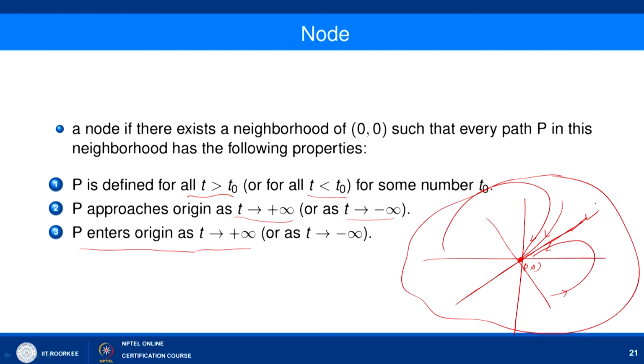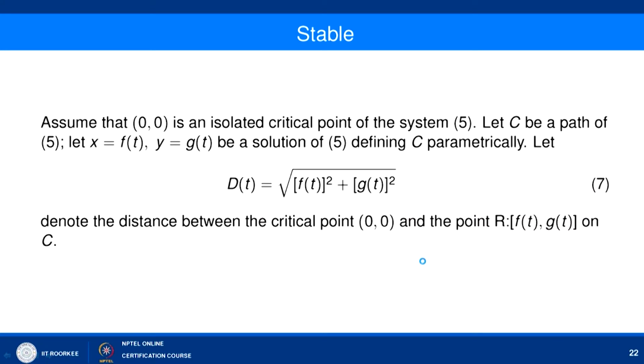So, in this case, when every path is not only an approaching path, but also an entering path, we call this critical point a node. Right now it is coming towards this, so we call it a node here.